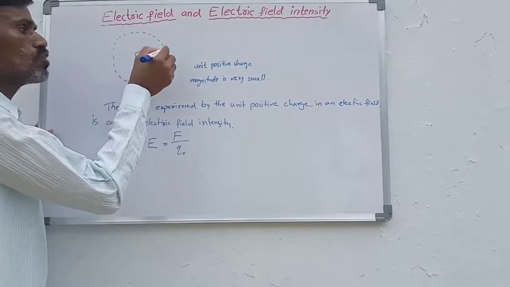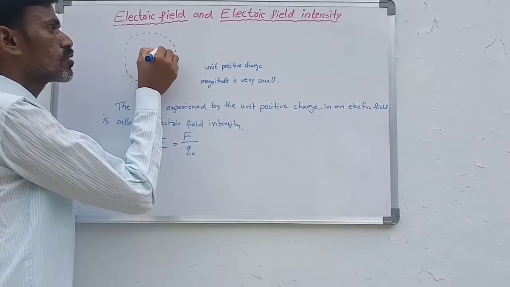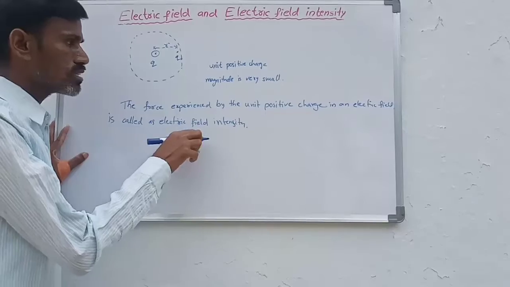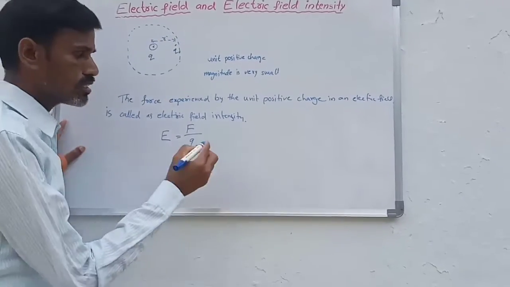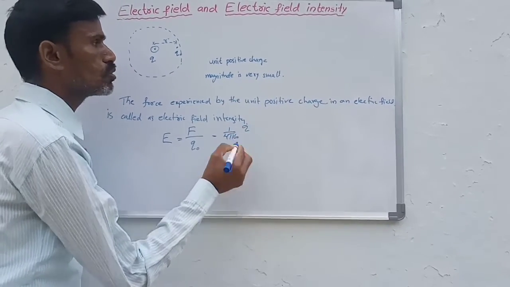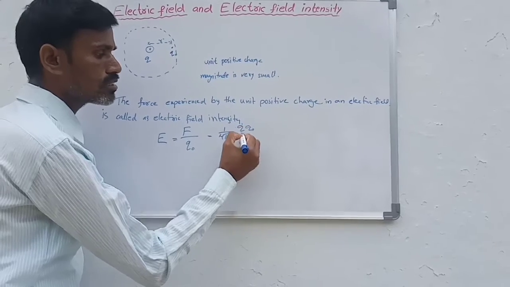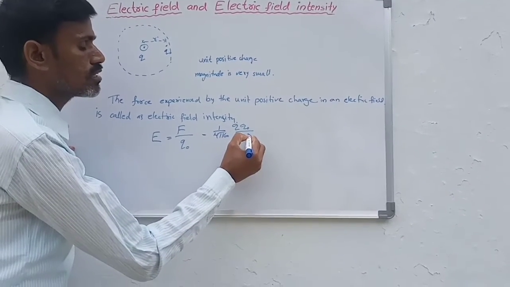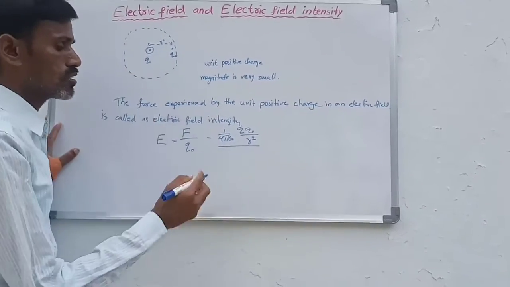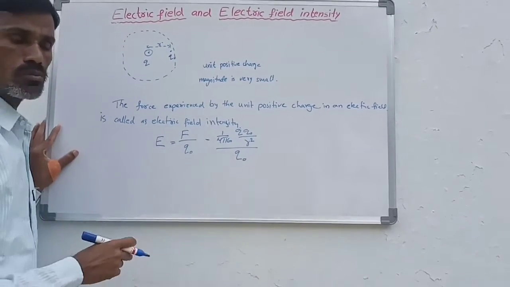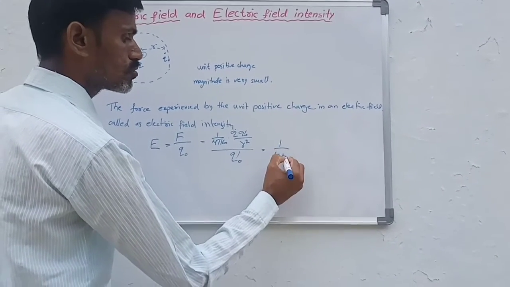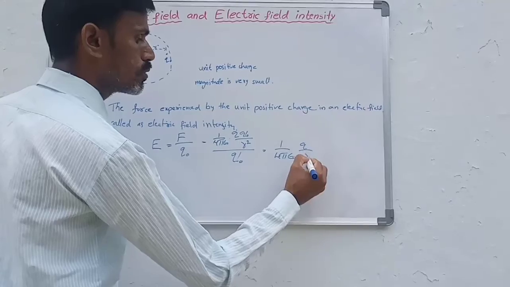Suppose the unit positive charge is brought near the source charge at a distance r. The force between the two charges is 1 by 4 pi epsilon naught, Q Q naught by r square, where Q is the source charge and Q naught is the test charge. Per unit positive charge, we divide by Q naught, so Q naught gets cancelled.